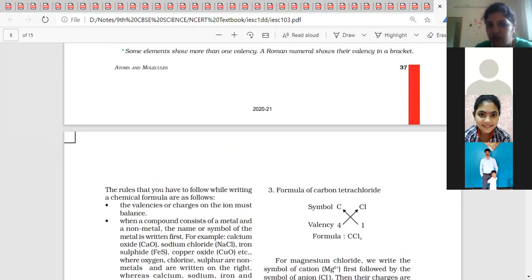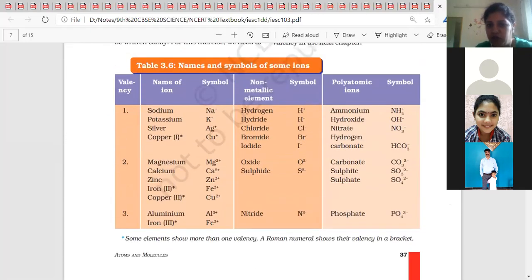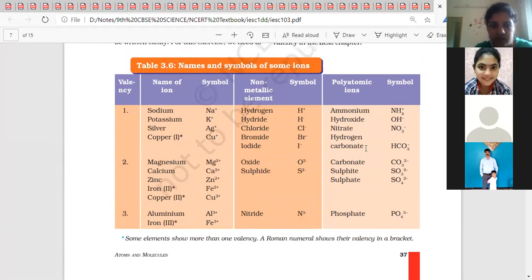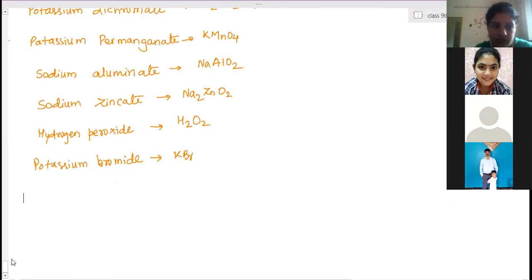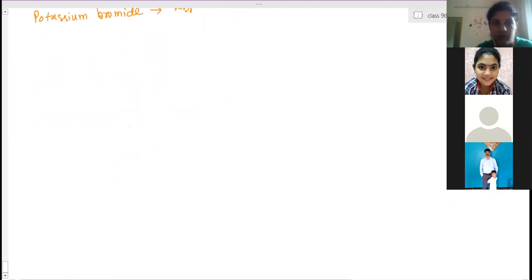Formation of a compound is clear, no? Forming the formula of a compound. Yes, ma'am. Okay. Next, we have to learn what atomic mass is and how to find out the molecular masses. Just a sec.